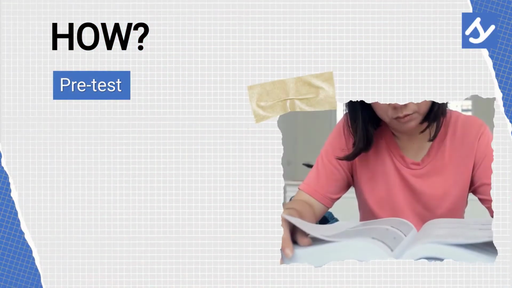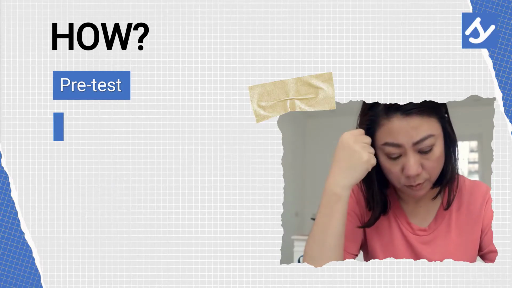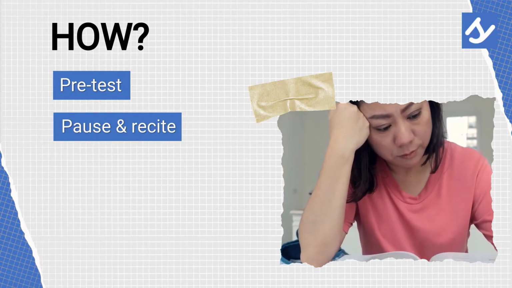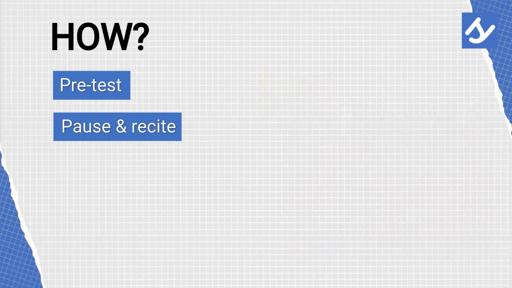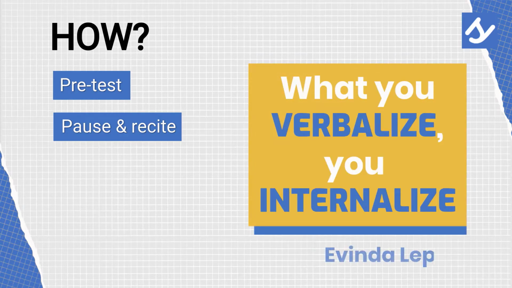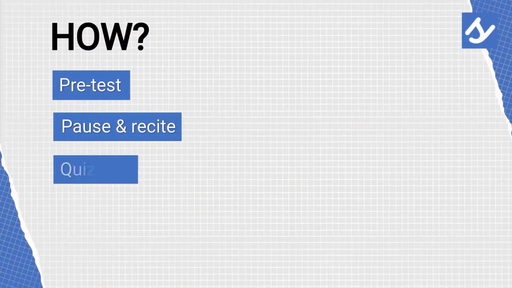Also, when you're learning something new for the first time, don't try to take in the info all at once. Pause and recite. Read a few lines, pause, and then talk to yourself. Verbalize so that it makes sense before continuing. It's more time consuming, but what's the point of going fast when you don't understand a single thing you just read anyway?